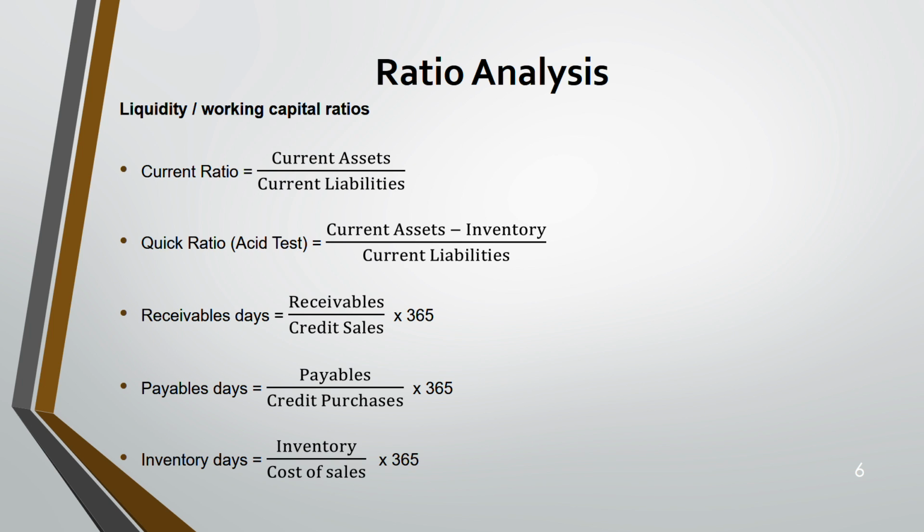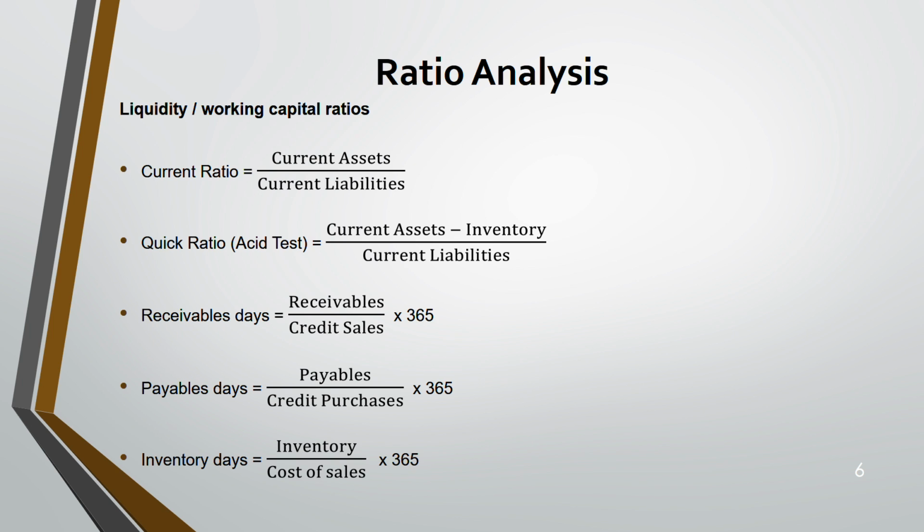Next is the quick ratio. In the quick ratio, you take the inventory out of the current assets. Why is that? Because inventory is believed to be not so liquid. Inventory is the least liquid of the current assets. Cash and debtors are more liquid. They can be turned into cash very easily. But inventory takes a long time to be turned into cash. Liquid means how fast you can convert something to cash. So inventory is the least liquid. That's why we take inventory out.